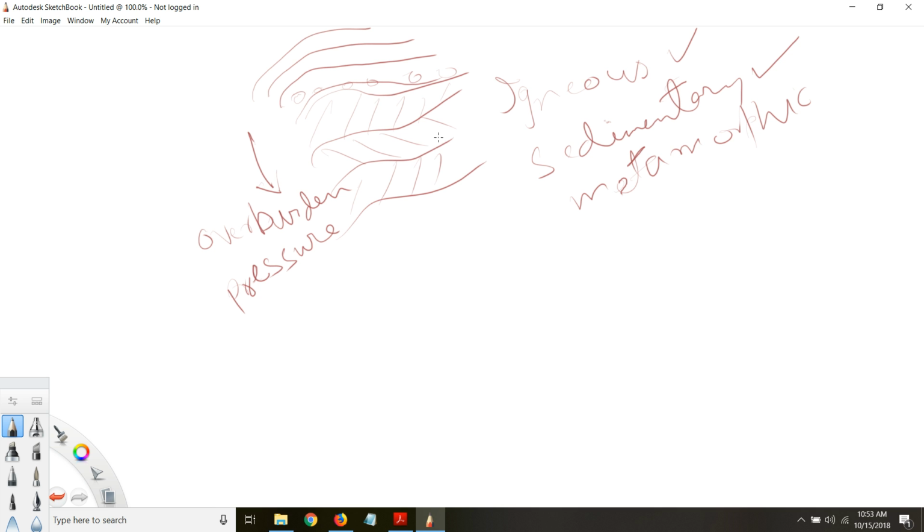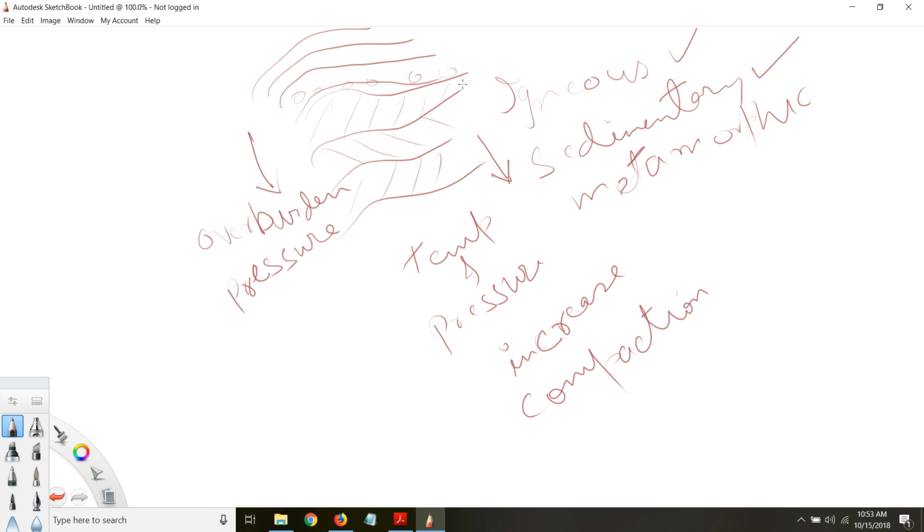So these interior layers will continue to be buried deeper and deeper into the earth. And just remember, as we go deeper in the earth, the temperature and pressure will increase, right? And this increased temperature and pressure will now start to transform this rock. One thing that will happen is compaction. Due to increased pressure, the sedimentary rock or igneous rock in the layer, as it is exposed to higher temperature and pressure, this will increase the compaction.